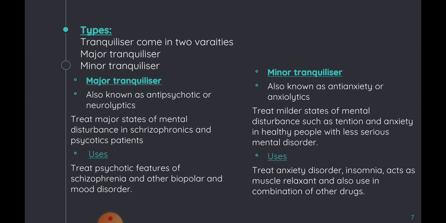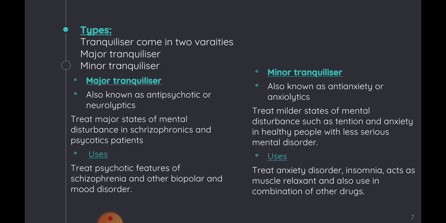Now let's talk about the types of tranquilizers. Tranquilizers basically come in two varieties. The first one is major tranquilizers and the other is minor tranquilizers. So what is the basic difference between the major and minor tranquilizers? First is major tranquilizers. They treat major states of mental disturbance. As they treat major mental disorders, they are named major tranquilizers. They are also called antipsychotics or neuroleptics. For example,